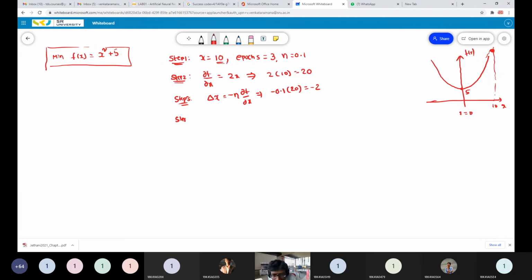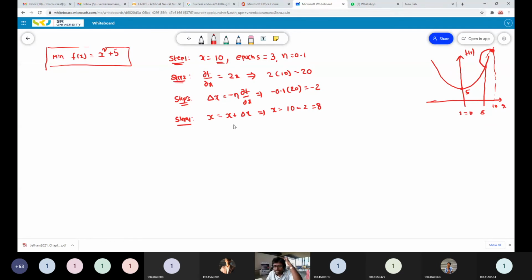What is the next step? Step 4, update the value. Good. So we have to update the value x equal to x plus delta x. What is the current x value? 10. Yeah, x value 10 plus delta x value minus 2, that's equal to 8. See, we chose the initial point as 10. Now it is moving to point 8. It is moving toward the bottom point. See how it is coming to the bottom.